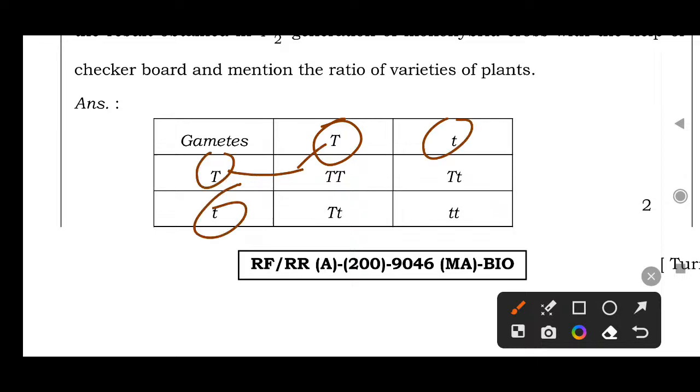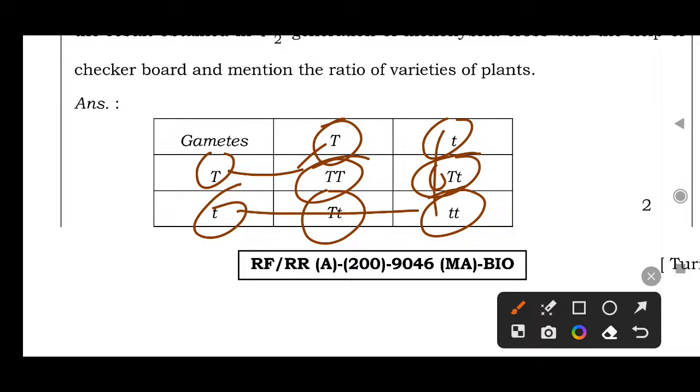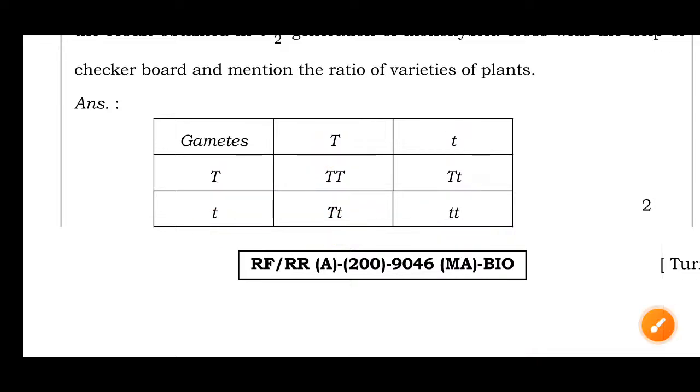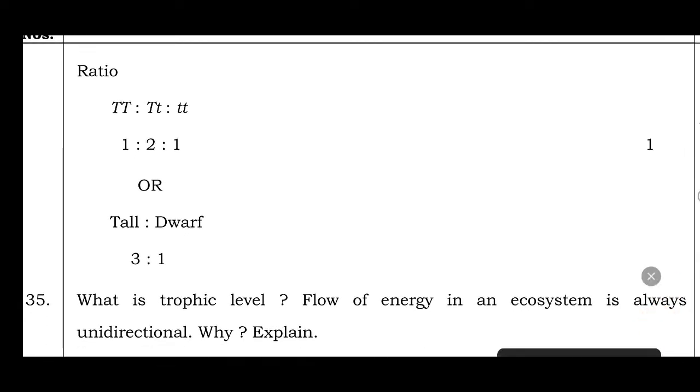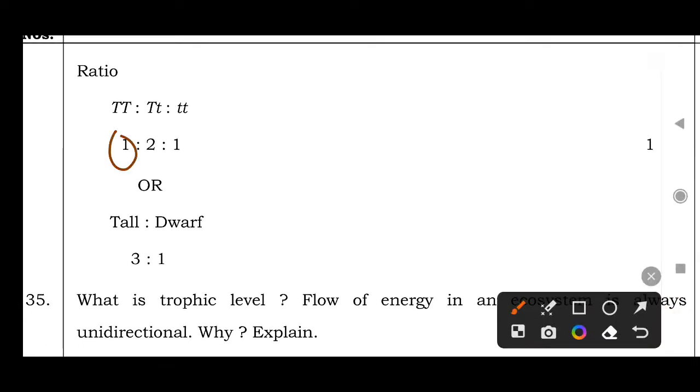Whenever we cross multiply, capital T capital T is a tall plant. One capital T, one small t is also a tall plant. One capital T, one small t is also a tall plant. When both are small t, it is a dwarf plant. Then their ratio: pure tall 1, mixed tall 2, and dwarf 1.